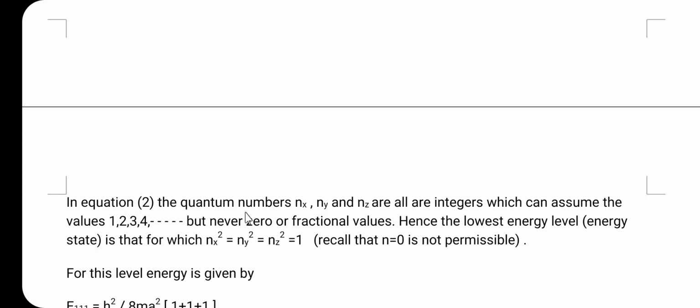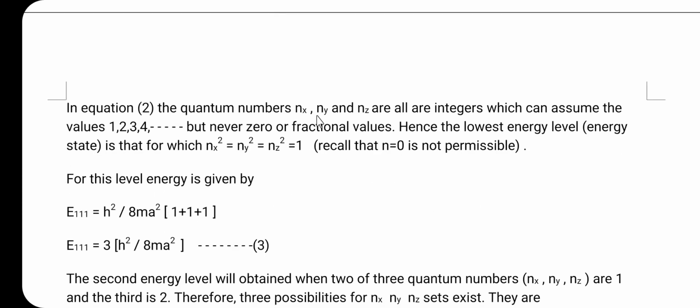Then in equation 2, the quantum numbers n x, n y, n z are all integers which can assume the values 1, 2, 3, 4, 5 and so on, but never 0 or a fractional value. All of you know that we have already discussed this: these are quantum numbers with integral values, not equal to 0 and not fractional.